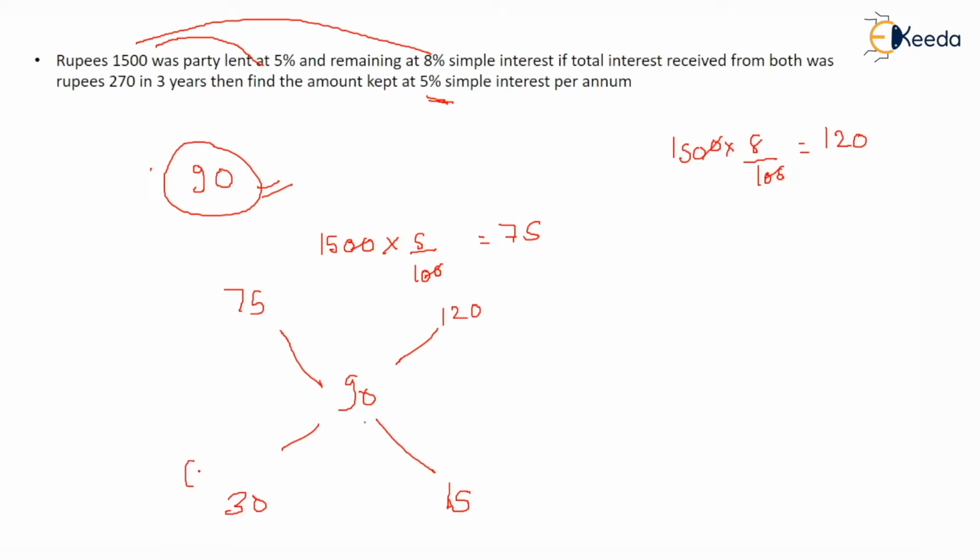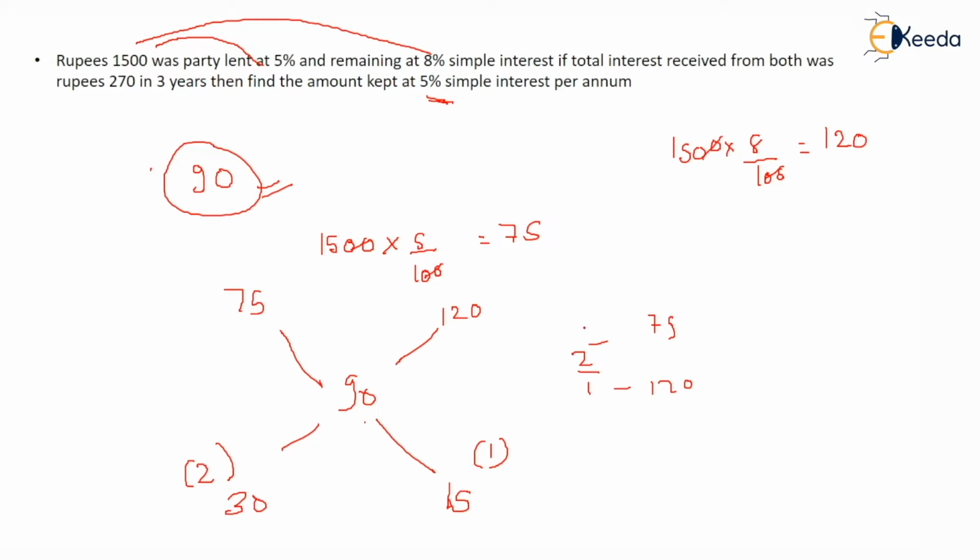That means out of the total part, this can be divided by 15. So out of the total money, he lent two parts at 75 and one part at 120, right? So the ratio is 2 to 1. He asks you to find the amount he kept at the 5% interest rate.